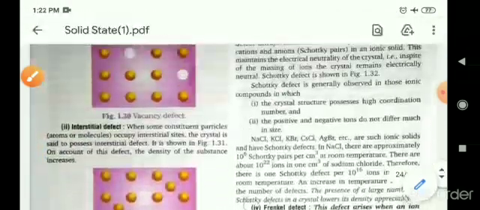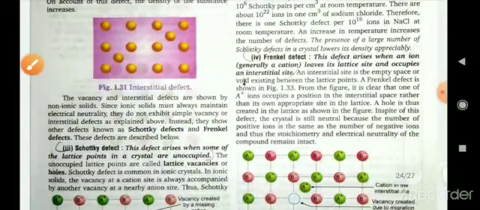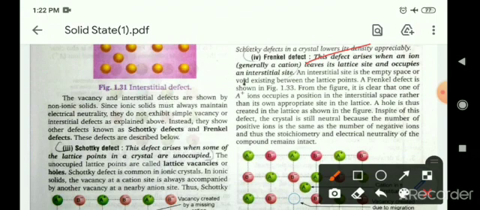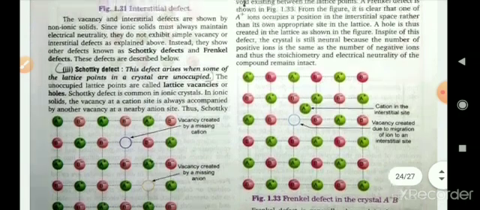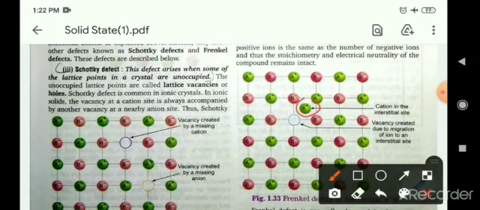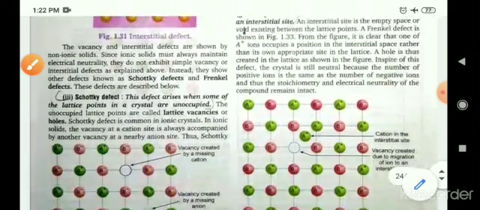Next one is Frenkel defect. In the Frenkel defect, the defect arises when an ion, generally a cation, leaves the lattice site and occupies the interstitial site. Means any cation leaves its position and goes to any other place of the crystal lattice, due to which a vacancy will be created. So it is known as the Frenkel defect basically. Okay. Frenkel defect.